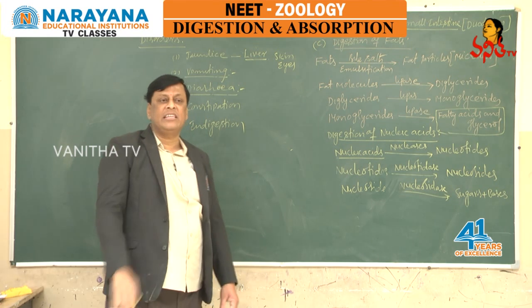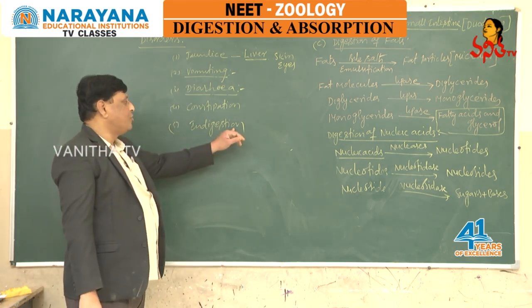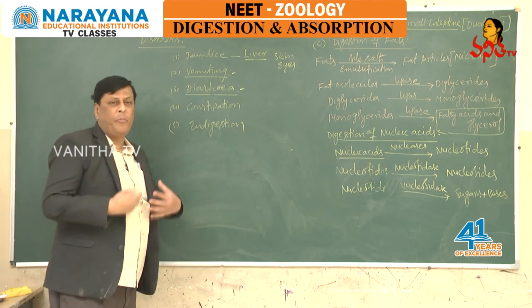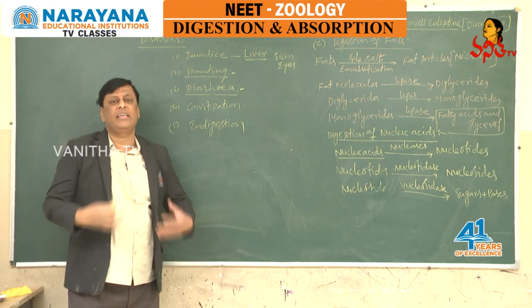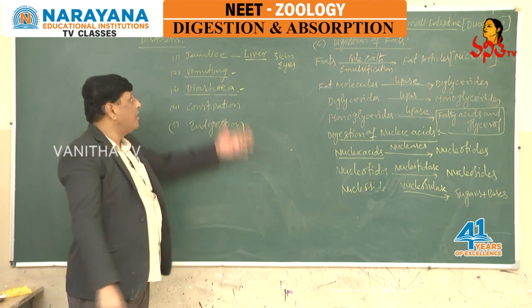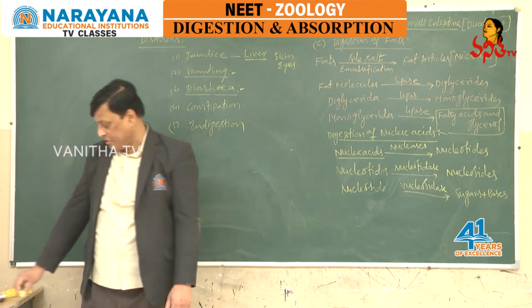These lead to indigestion, where we feel a fullness of the stomach. These are the disorders that we come across in the digestive system.